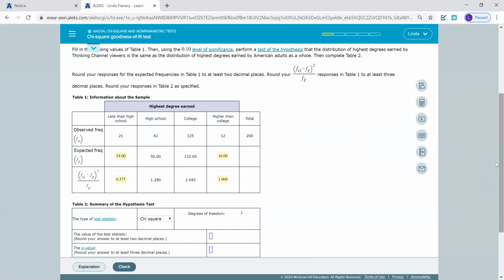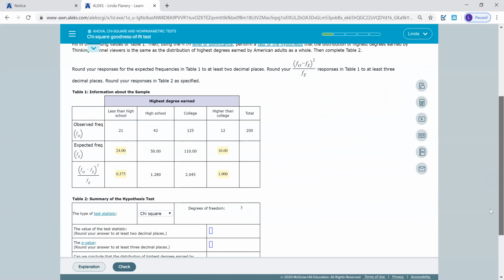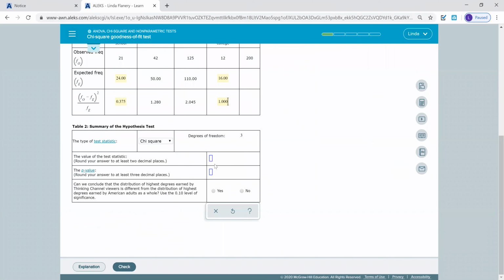We've got those in there, so now I'm going to scroll down here a little farther. The value of my test statistic, so chi-squared rounded to 2 decimal places would be 4.70. My p-value rounded to 3 decimal places, 0.195.